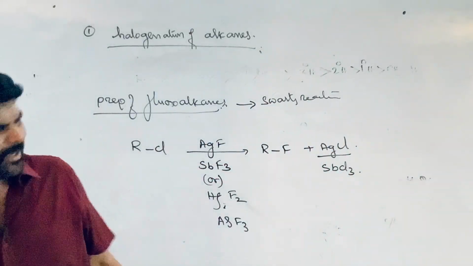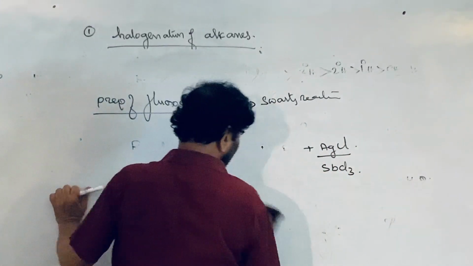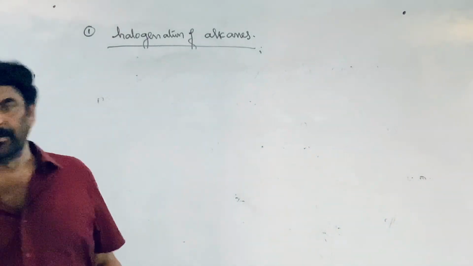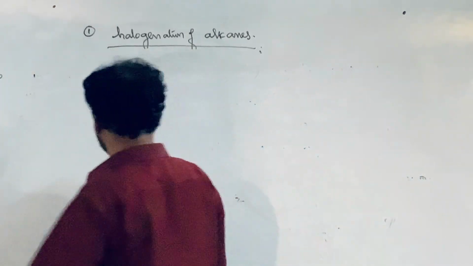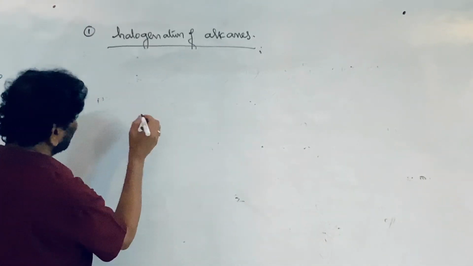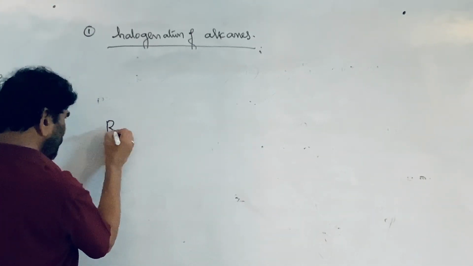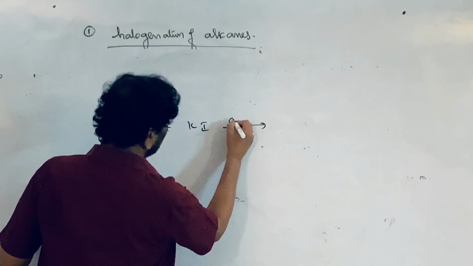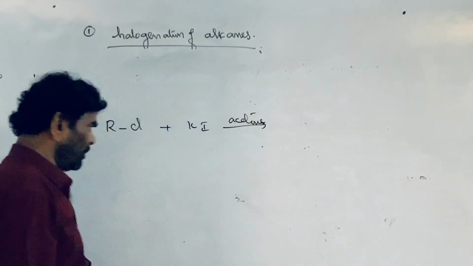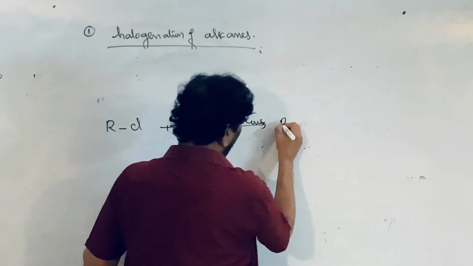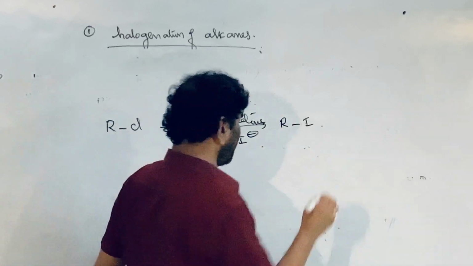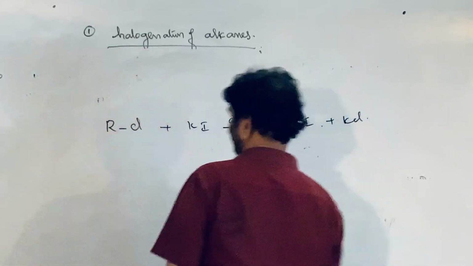You can write many examples, and I just wrote the generalized equation. This is the revision class; we already discussed it in detail during the class work. Now, the Finkelstein reaction, which is the iodoalkane preparation from chloro and bromoalkanes. The chloroalkane is treated with potassium iodide in acetone. The solvent must be acetone. RI is formed. The iodide ion is the nucleophile displacing the chloride ion, and KCl is formed.